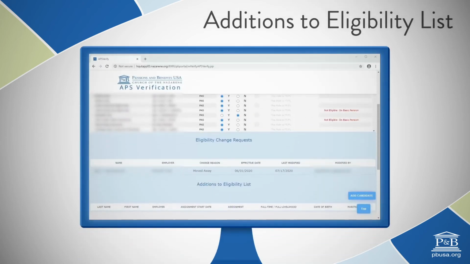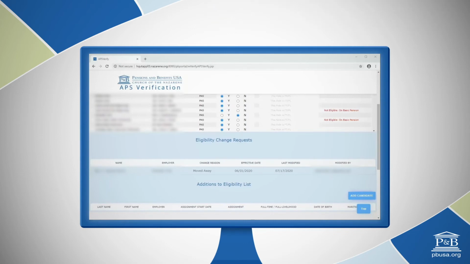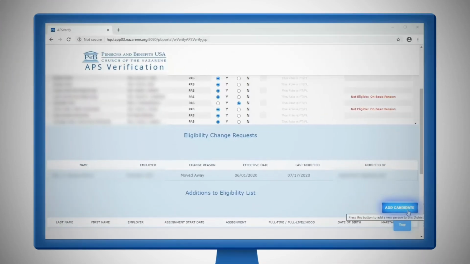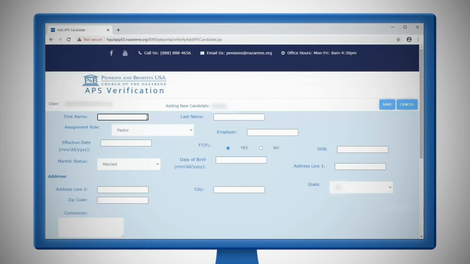After reviewing the list of candidates, you may determine that an assigned minister does not appear on the verification list. To add them, you need to select the Add Candidate button on the lower right of the screen. This opens the Adding New Candidate screen. Begin by inserting the first and last name of the candidate, followed by the assignment role. For employer, type the name of the church where the candidate is assigned. The effective date is the month, day, and year that the assignment began.